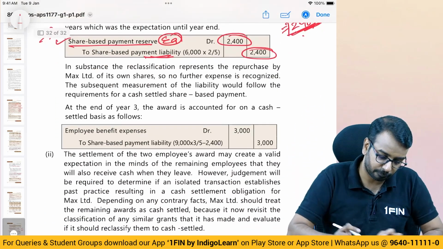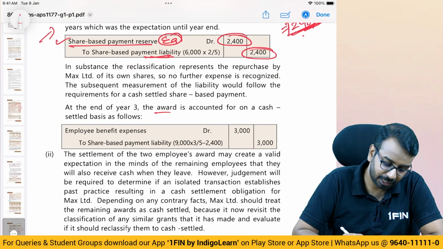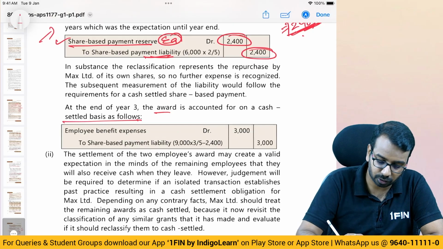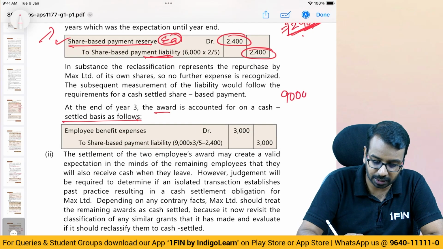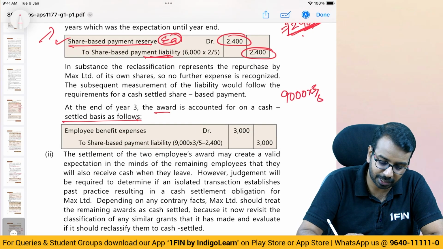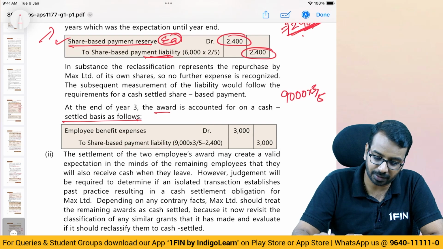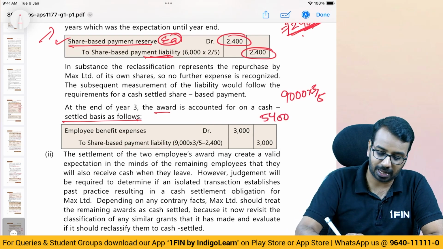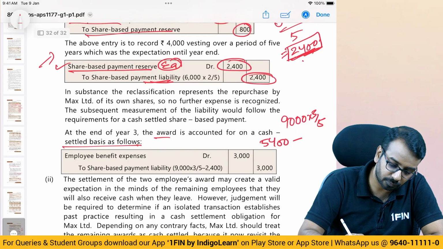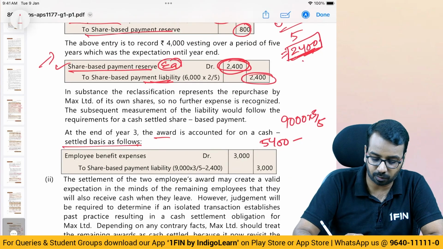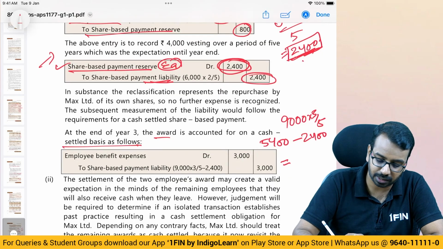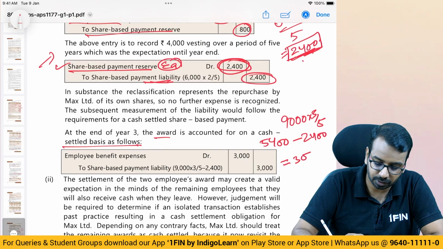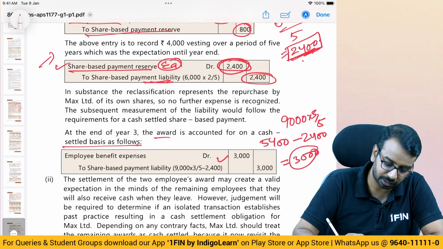Okay. Then moving on. At the end of year 3, it is a cash settled transaction. So now what has happened? 9,000 is the expected value into 3 divided by 5. 9,000 by 5, 1,800 into 3, 5,400 is the closing balance of liability, minus 2,400 which is the liability already accounted for. So 5,400 minus 2,400, 3,000 is the expense to be recognized.